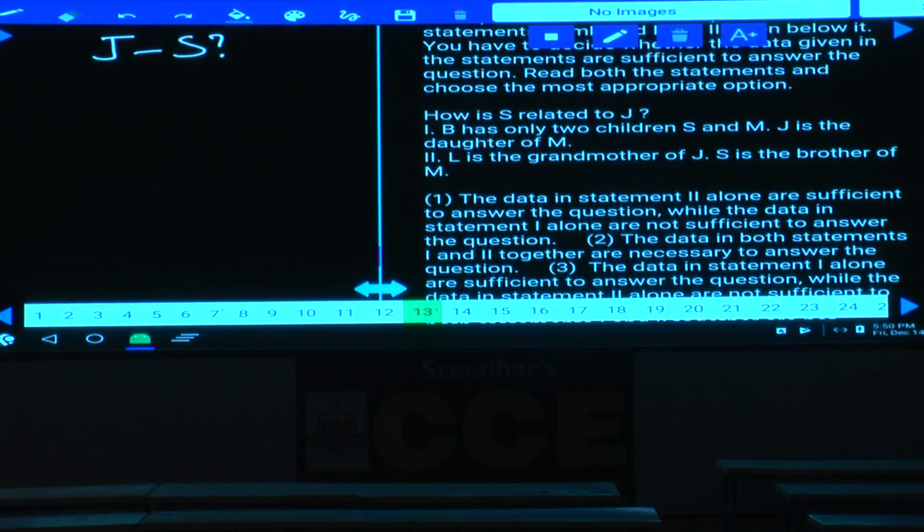B has only 2 children. Who are those two? S and M. B has only 2 children, S and M. J is the daughter of M. Then how is S related to J?